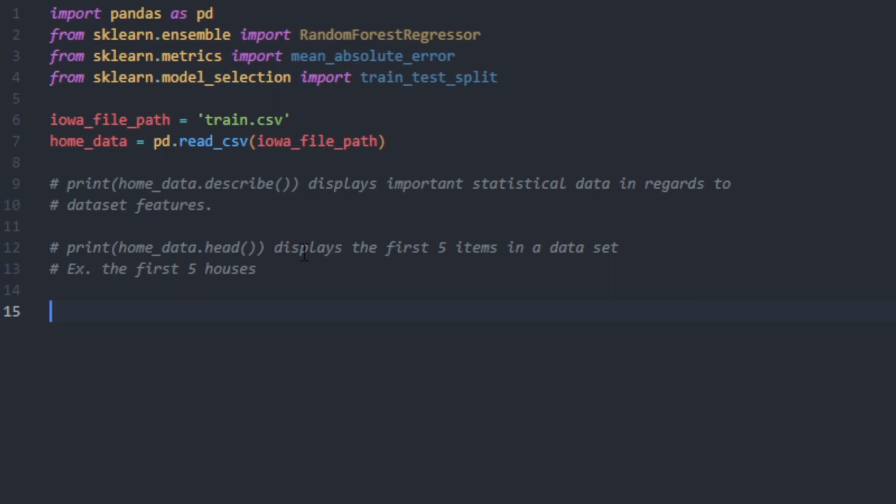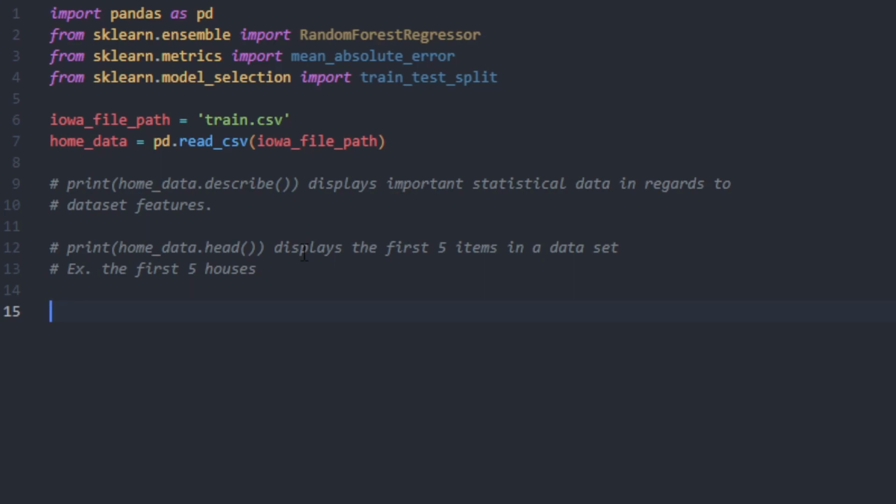A feature is a characteristic of your data object that contributes to what you're trying to predict. So for example, when we're trying to predict the price of a house, we want to look at how many bathrooms are in the house, how many bedrooms, how much square feet is in the house, how much is the lot area overall, is there a pool, is there an enclosed porch, how many of those are there. So there's a lot of different factors that go into influencing what the price will be.